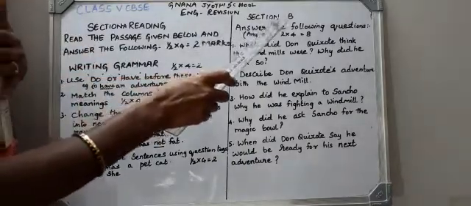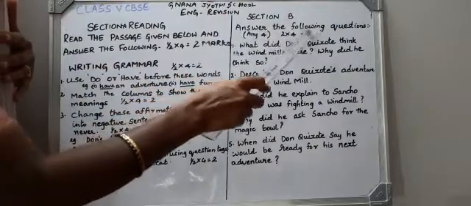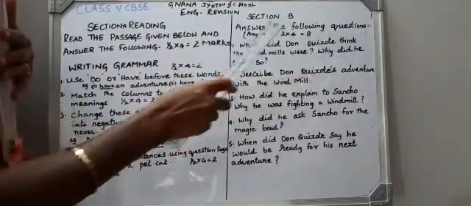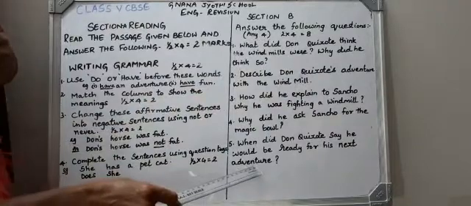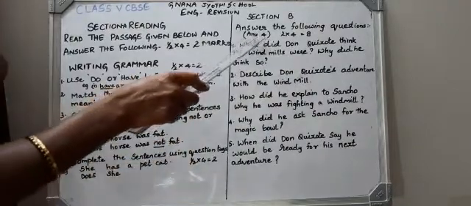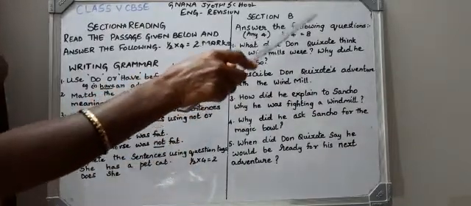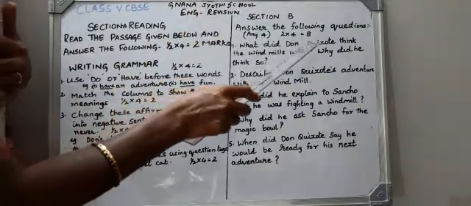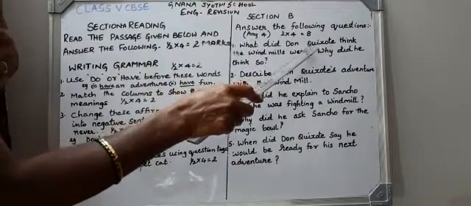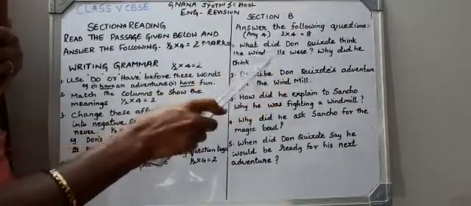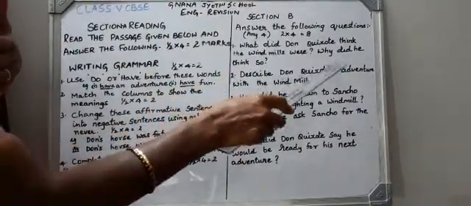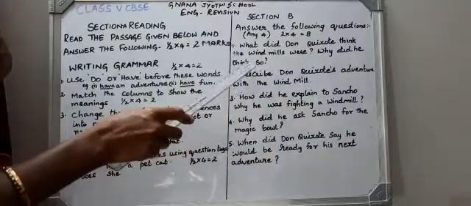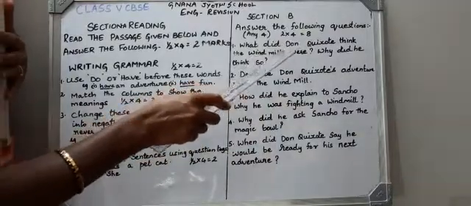And in section B, you will be having answer the following questions. See, 5 questions will be given to you all and you have to write any 4 questions only there. So the first question here is, what did Don Quixote think the windmills were? Why did he think so? So here you are going to write.